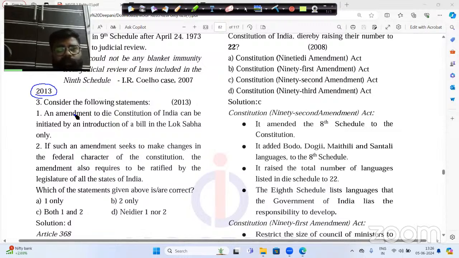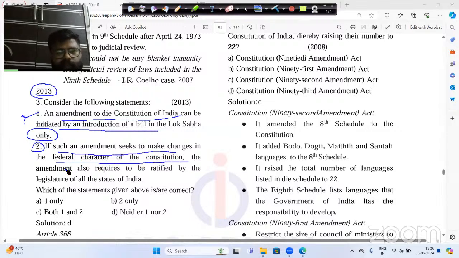The first statement is that an amendment of the Constitution of India can be initiated by the introduction of a bill in the Lok Sabha only. We will see whether this statement is correct or incorrect. The second statement is, if such an amendment seeks to make changes in the federal character of the Constitution, the amendment also requires to be ratified by the legislature of the states of India.